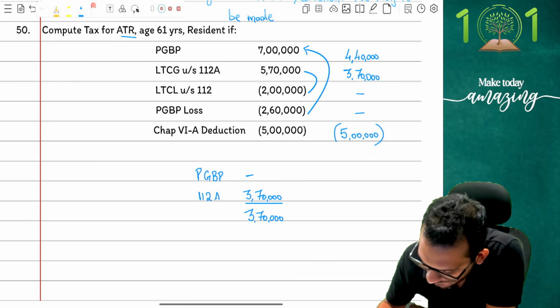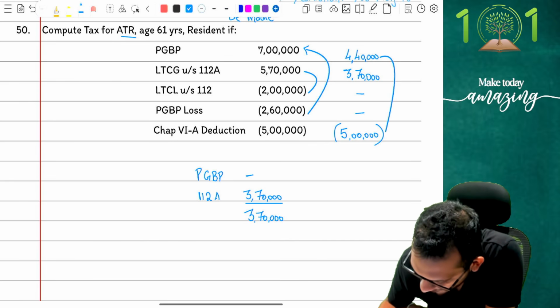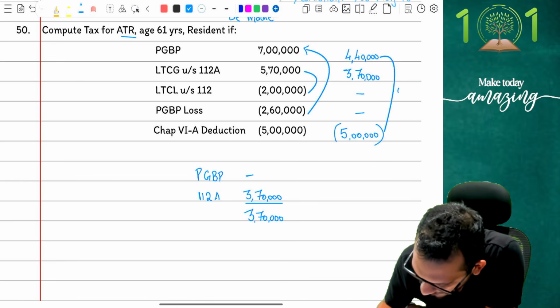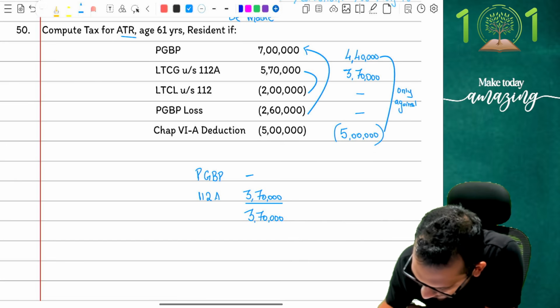So I'm going to put it here, only against slab.